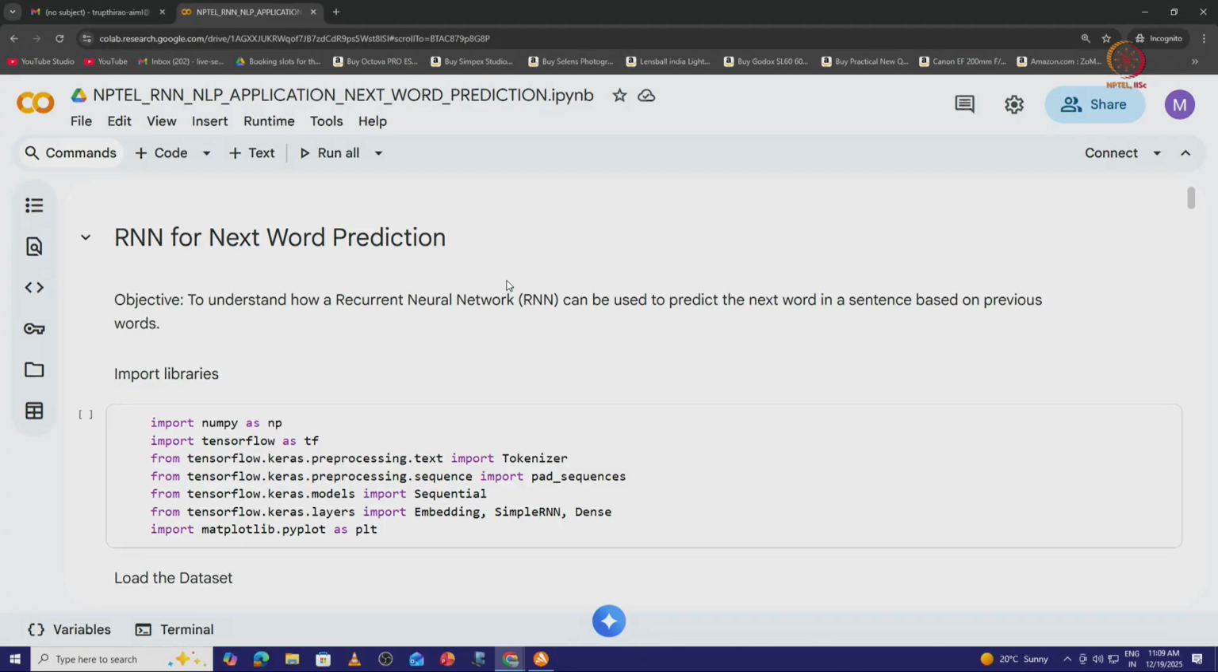So, we will be showing how a next word can be predicted using the previous words, or the next word is predicted using a set of sequences given initially. So, the objective is to understand how a recurrent neural network can be used to predict the next word in a sentence based on the previous set of words. We have already seen the working of recurrent neural networks in our previous lecture. So, directly I will go with the program code.